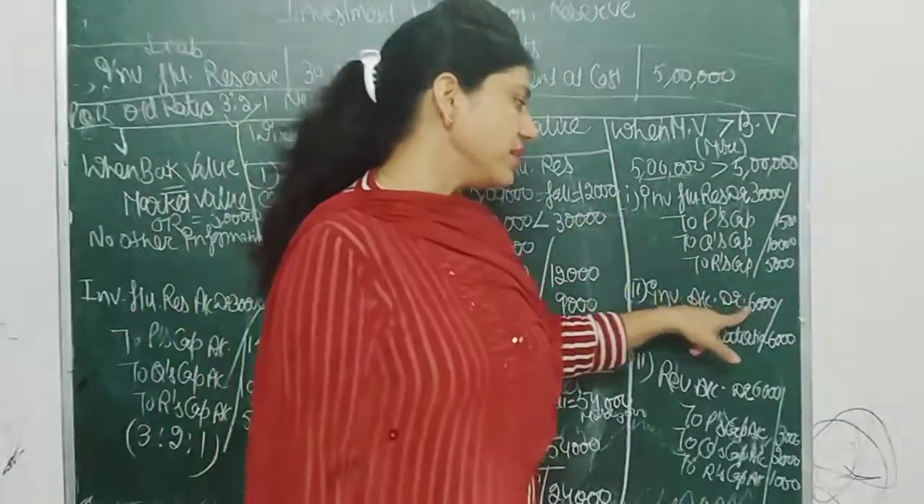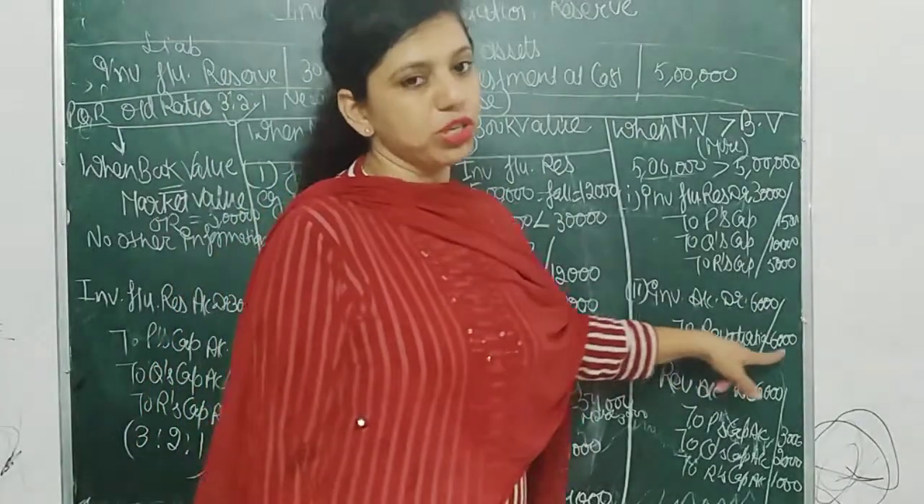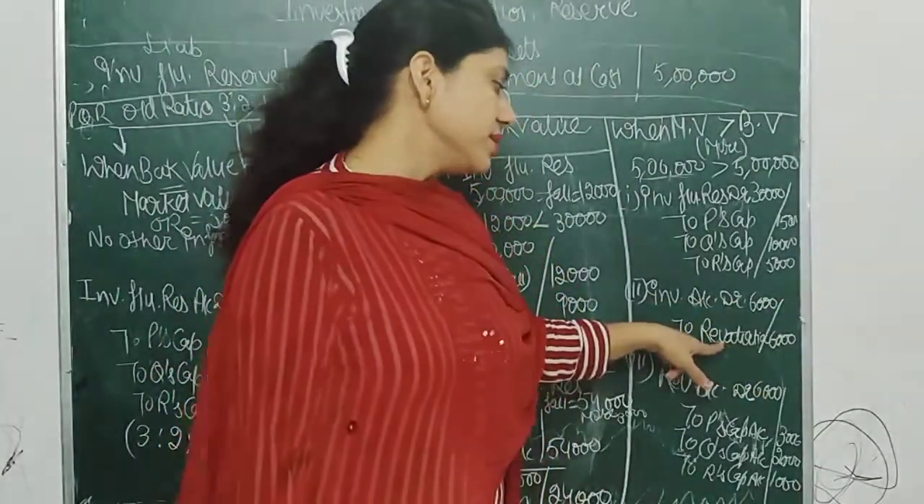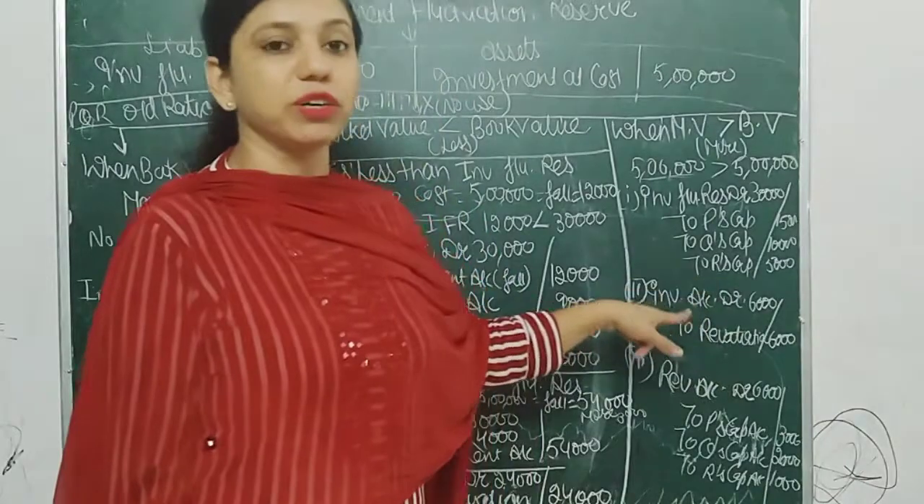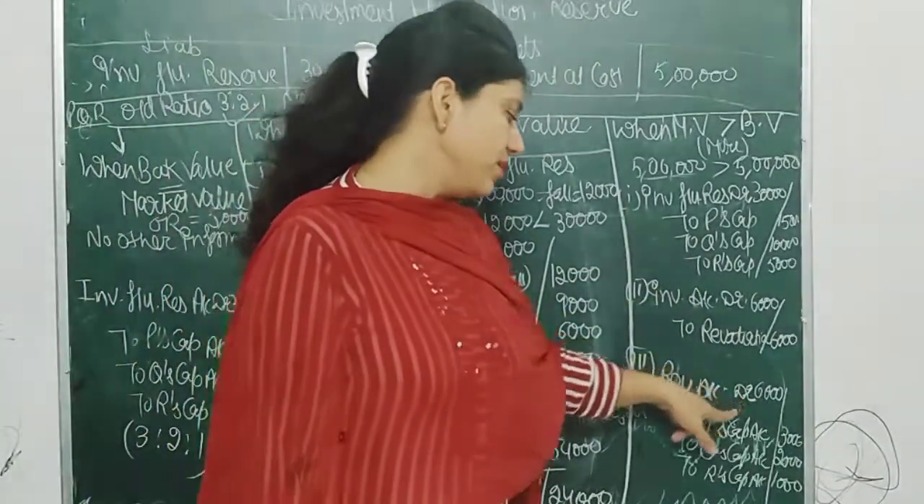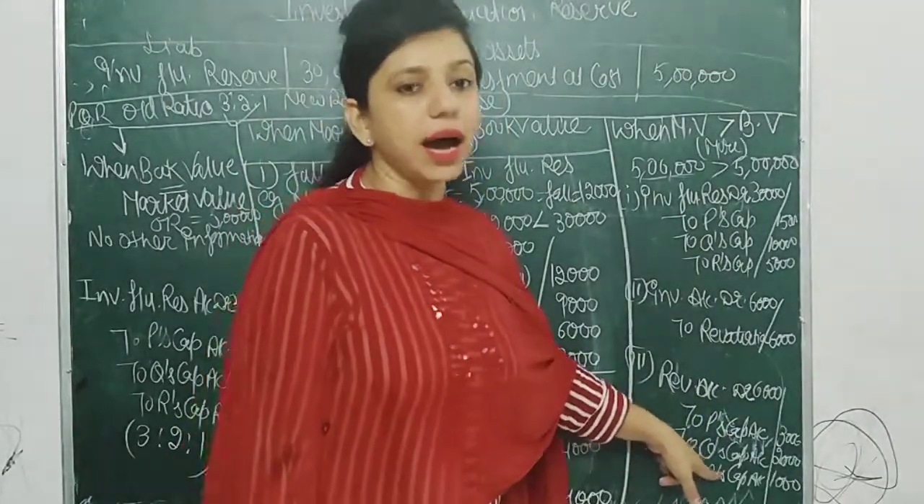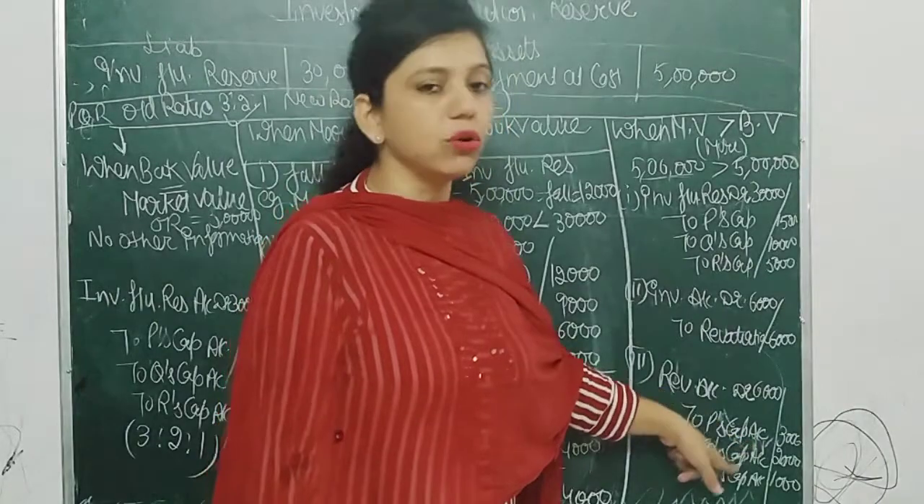And this profit of 6,000, investment is increasing by 6,000. This profit is transferred to the revaluation account, and now this revaluation account's profit is transferred to partners' capital accounts. Revaluation account debit to P's capital account, to Q's capital account, to R's capital account in their old ratio.